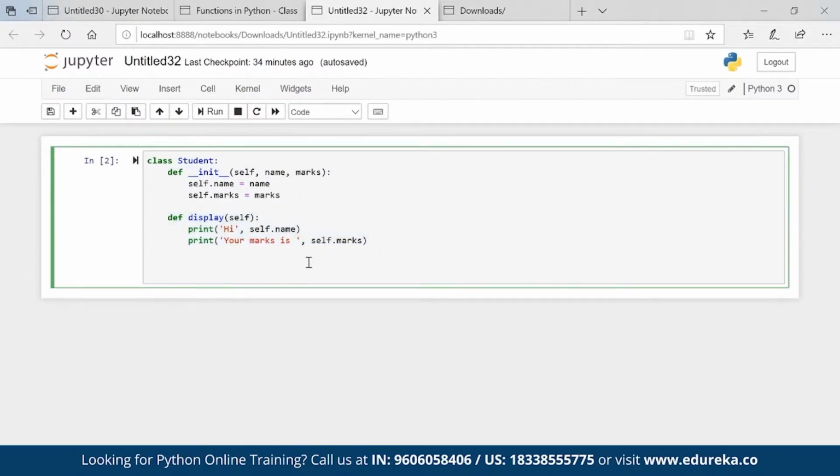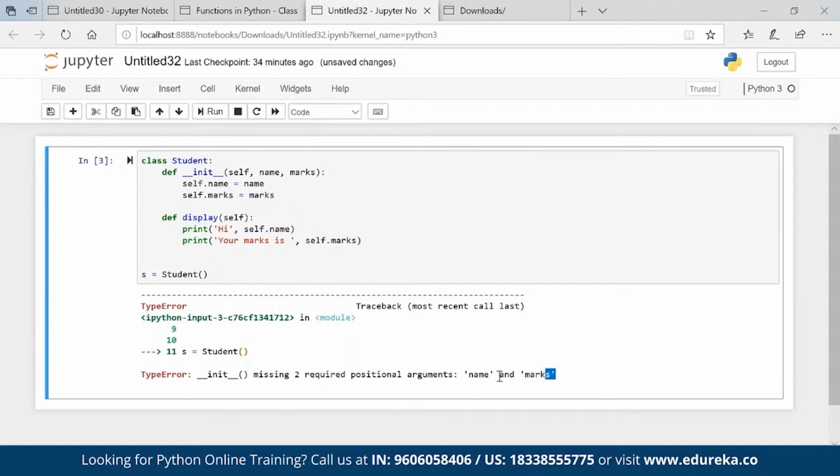So now if I go ahead and create an object from a class, if I execute, it will throw me an error because it is looking for name and marks. You can have constructor without parameters, absolutely no issues. So a name is, let's say, I'll put John, and marks is, let's say, 45.